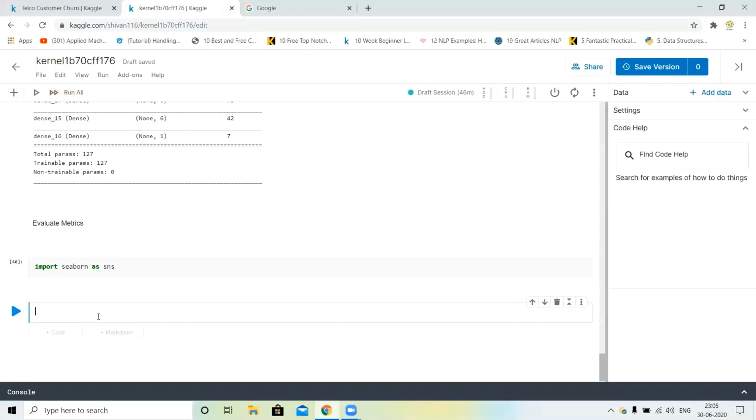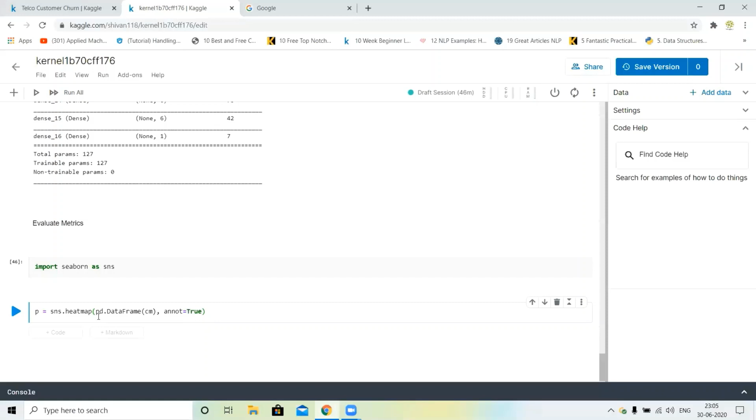Next, is equal to sns dot heatmap. We will plot the heatmap. pd dot DataFrame in confusion matrix. We will use this confusion matrix, and annot equal to